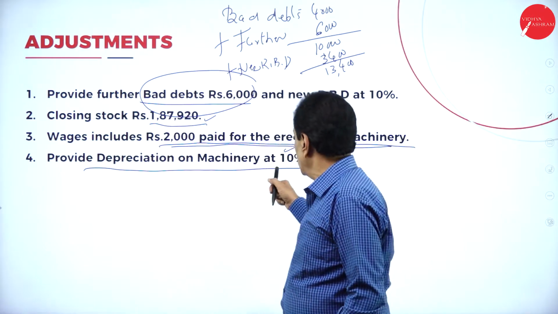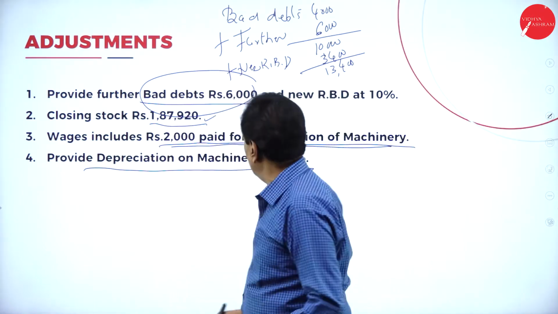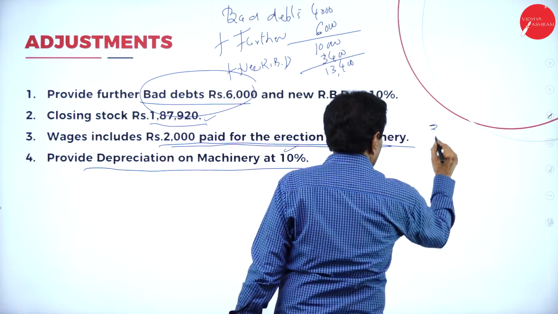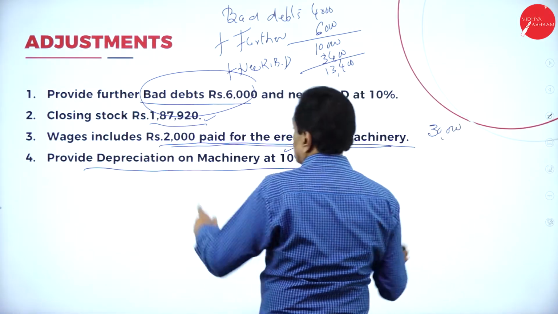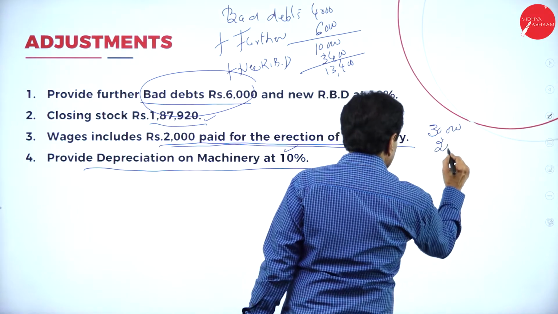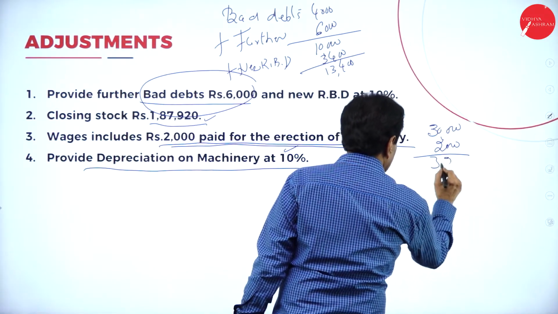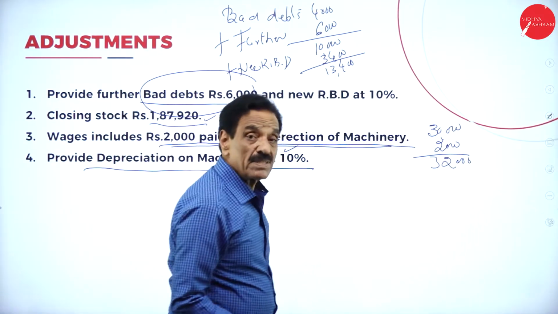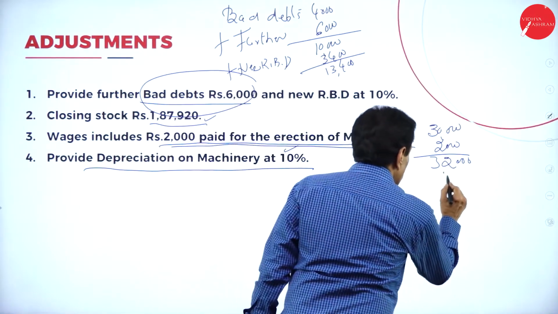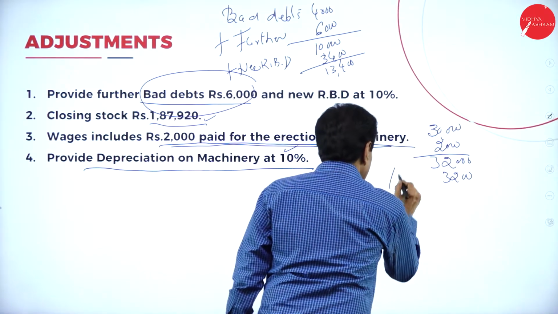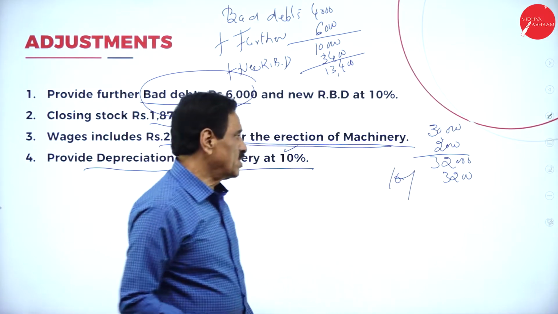Then provide depreciation at 10%. Your machinery value is 30,000 as per the trial balance. How much is the erection of machinery? 2,000. It becomes 32,000. How much depreciation should be charged? 10%, 3,200.